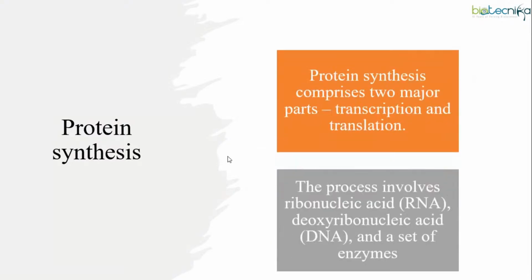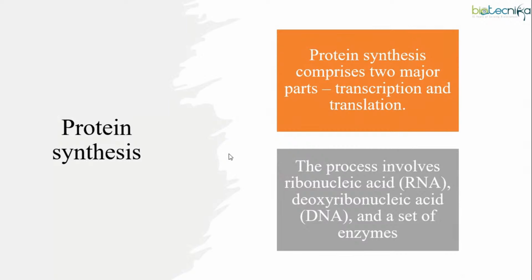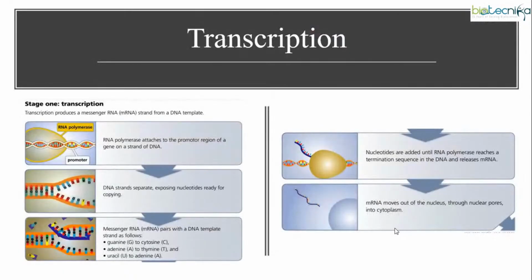Protein synthesis mainly comprises two major parts. The first part is transcription and the second part is translation. To carry out these two major processes, we must have RNA, DNA, as well as a set of enzymes. So let's look into the processes. I'm just giving you a glimpse of transcription, not going into details, but translation I'll be going into details. So how does transcription occur?